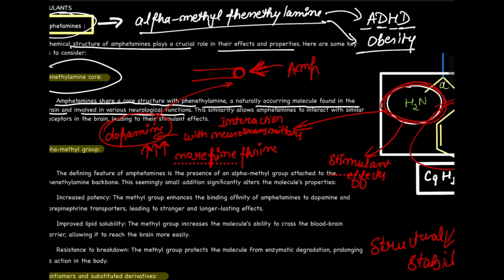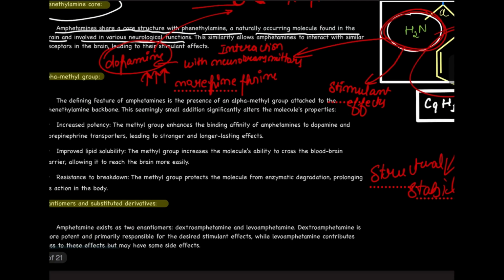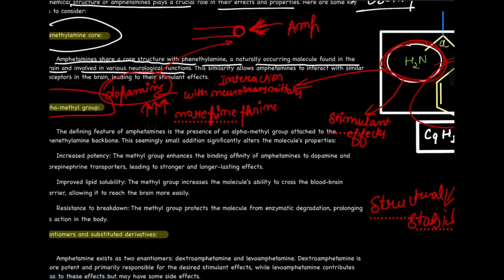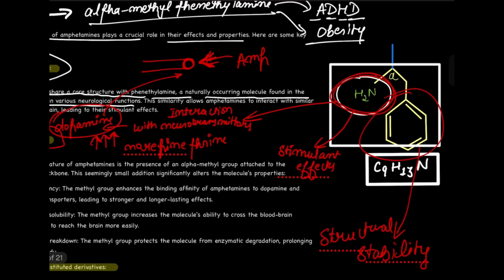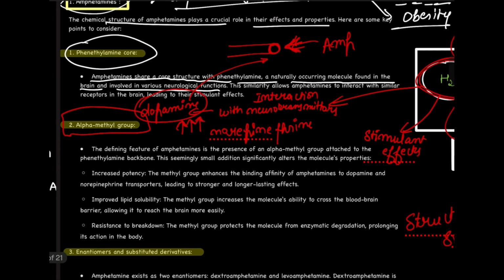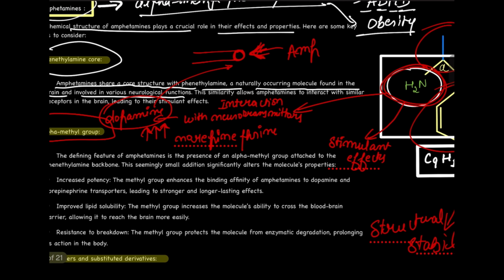Okay, so because of this blockage, the amount of dopamine and norepinephrine will keep increasing, and this will lead to the stimulant effects. Okay, now the alpha methyl group, this is actually the essential part of this whole structure. This, the alpha methyl group. Now, the defining feature of amphetamine is the presence of an alpha methyl group attached to the phenethylamine backbone.